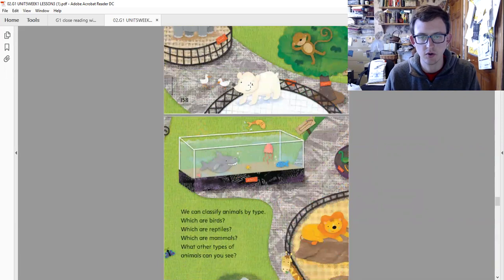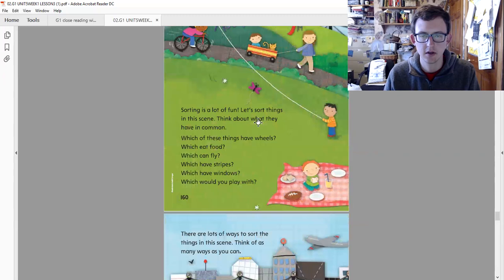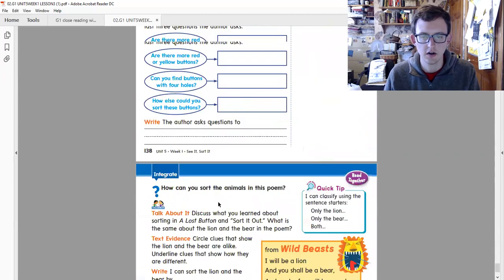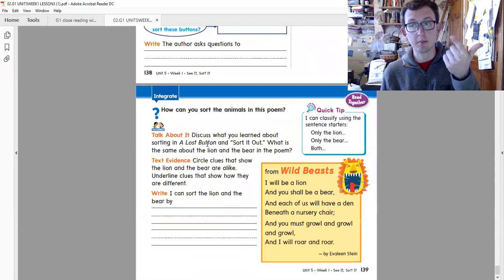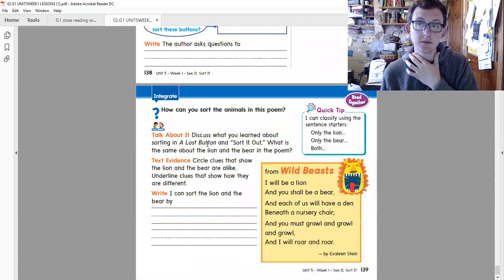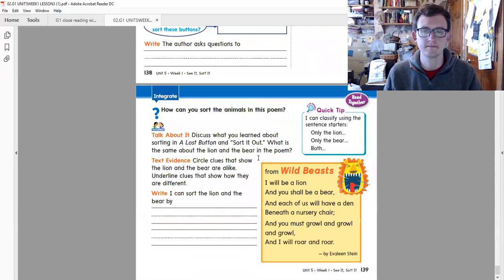They also have 2 eyes and a nose and a mouth, right? So those are some ways that the lion and the bear are the same. So what else did we learn about sorting? We learned that you can sort by size and shape and thickness, right? There's a lot of different ways we can sort things too.